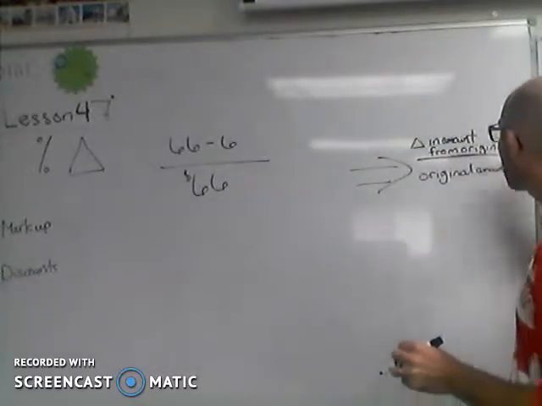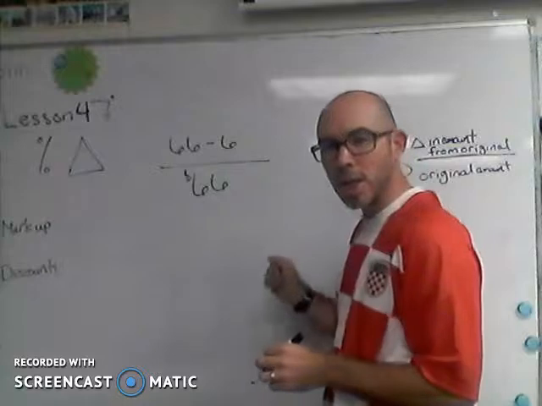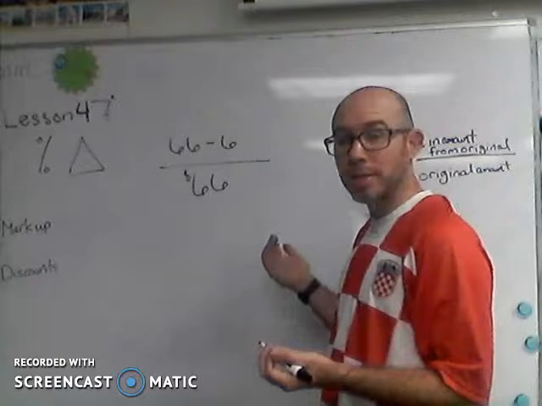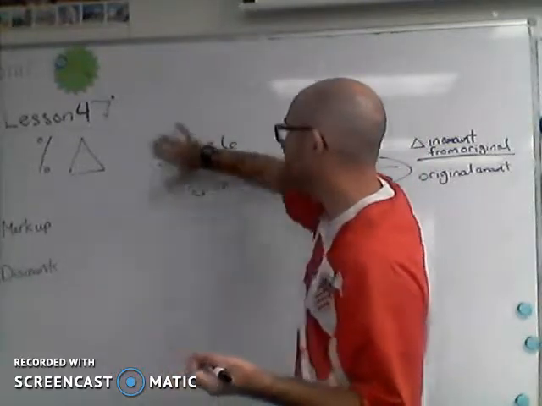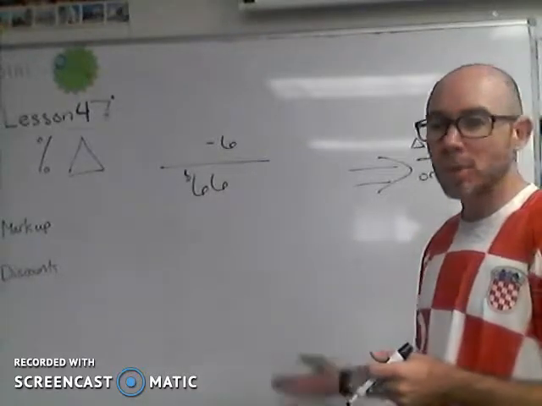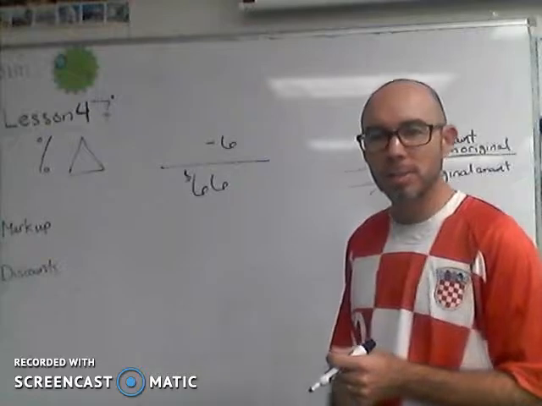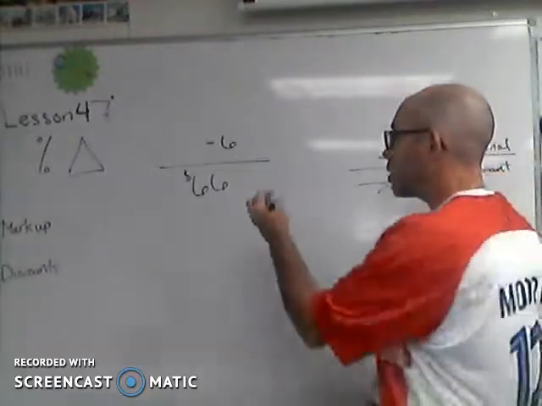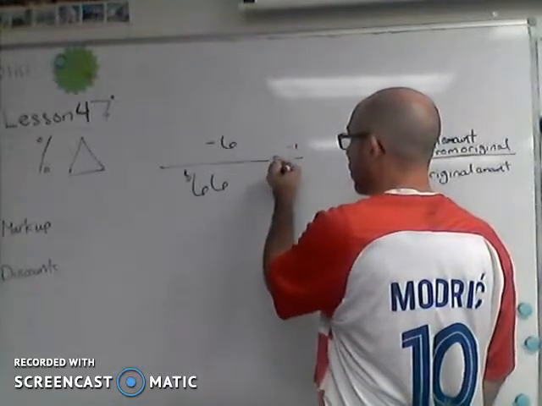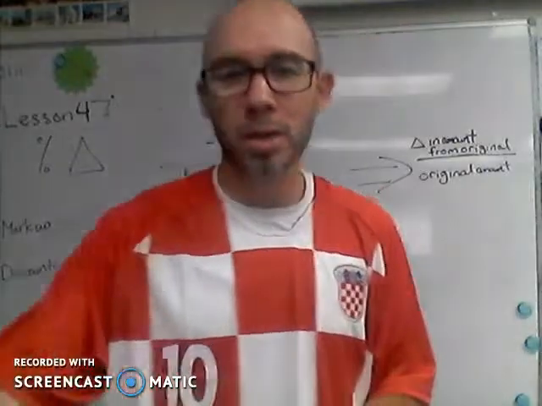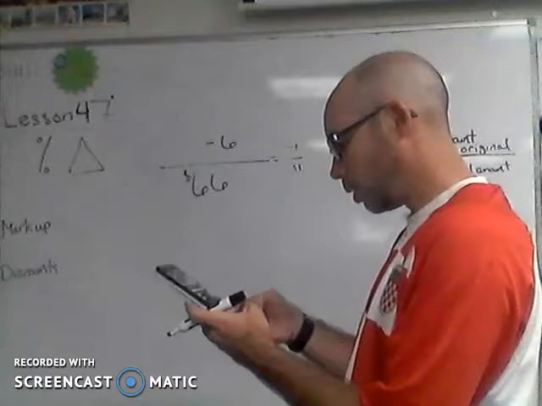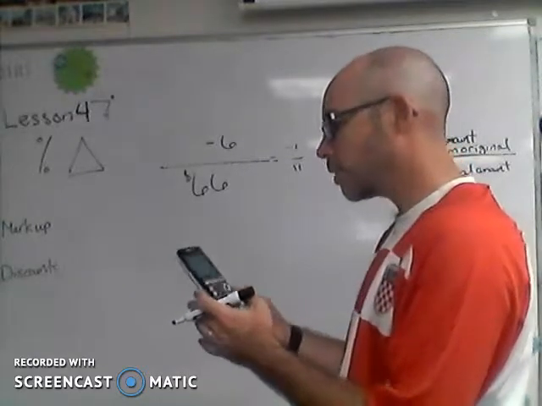Okay. The thing was the change in the amount from the original. The change here, I guess, is we're going to take off 6. And so if we want to know the percentage that thing would change, we've got to have -6 there. It's been decreased by 6. So the math, if you're just going to reduce this down, we'll get -1 over 11, but we're going to use our calculator to figure that out as a percentage. -1 divided by 11. Whoa. -1 divided by 11 gives me a negative